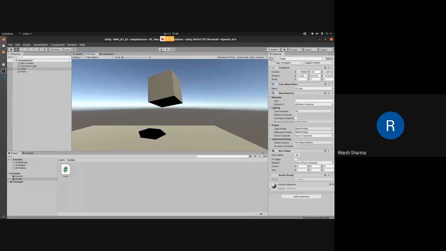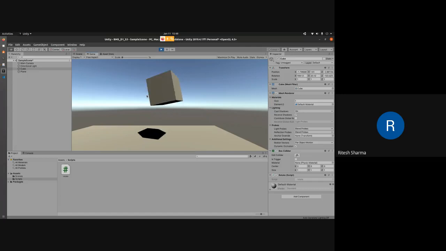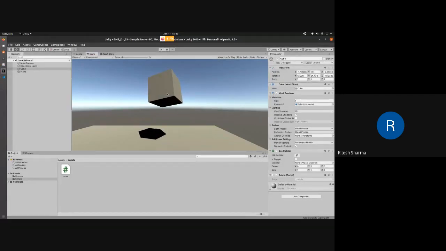And one more thing is that in VR, you have the facility to look around. So for example, when you wear your VR headset, you have some application running. If you rotate your head, it should change the scene, which is not happening here. Even if I try, I can't rotate. Even if I'm changing my mouse or something, nothing is happening because we haven't included what is required